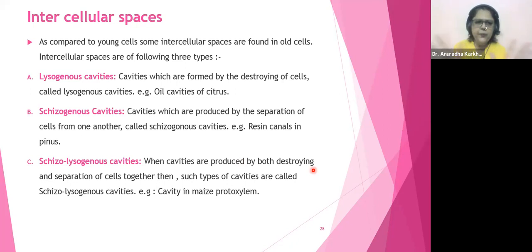These three, simple. Lysogenous cavity by destruction of cell, schizogenous cavity by separation of cell, and schizolysogenous cavity by both the activities. They destroy the cells also, and they separate the cells also to form big cavities. And these cavities will be used for storage. Okay, got it? The cells are separated due to the internal hydrostatic pressure, which is going to be built up inside the cells that causes this separation. Is it okay?